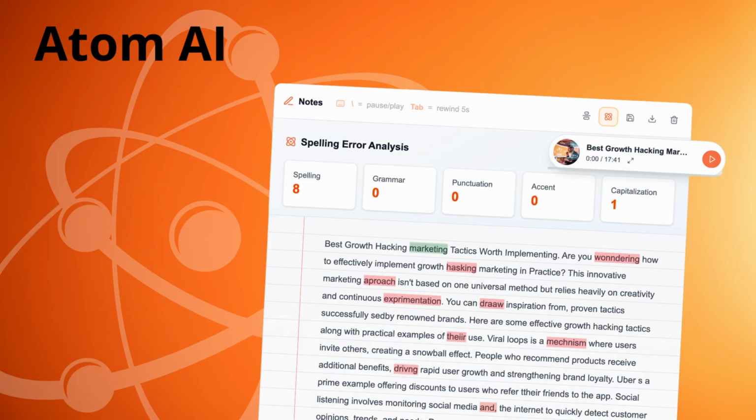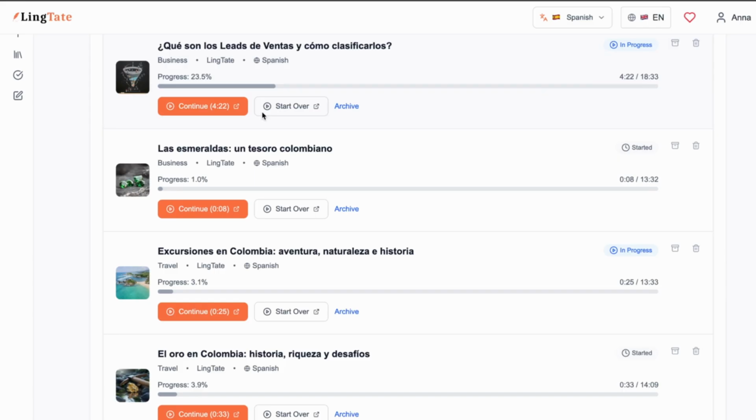And speaking of correcting mistakes, once the dictation is finished, you can review your mistakes on your own, with a tutor or with the help of artificial intelligence. LingTate includes a built-in module, Atom AI, which activates algorithms after you finish writing to check your text for spelling, punctuation, and sentence structure errors.